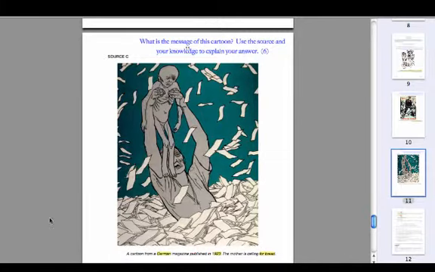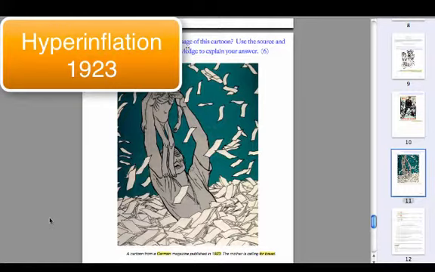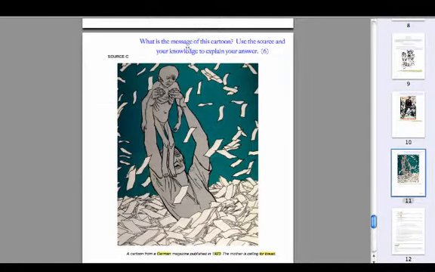Now, on from the Ruhr Crisis in 1923, the other key fact I'm sure you'll have in your mind is one of the consequences of the Ruhr Crisis was the printing of more money, and then hyperinflation, people just not being able to afford food, and in particular, as this source suggests, bread. So we're getting pretty close to understanding the message already. Let's just have a little look at some of the key features.